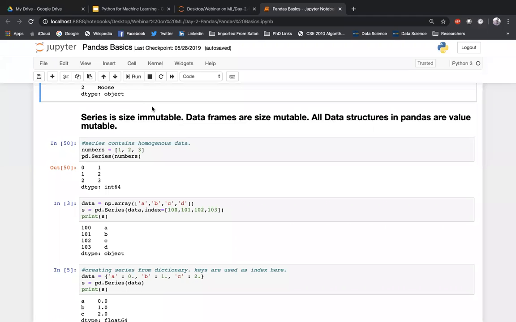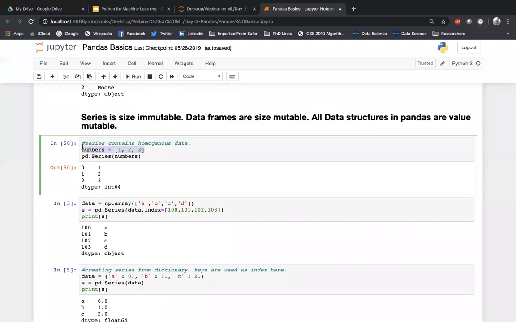Okay, that is what we mean by size immutable. But all data structures in pandas are value mutable. What do you mean by that? That means if I want to change a particular value in this particular series, I can do that. But I cannot change the size. Let's say the size of this particular series is 3. I cannot change it to 5 or 10. That is not possible. The moment we try to do it, it is like copying it into a new series. So we are creating a new data structure area, right?